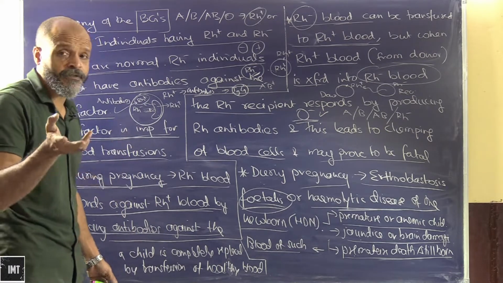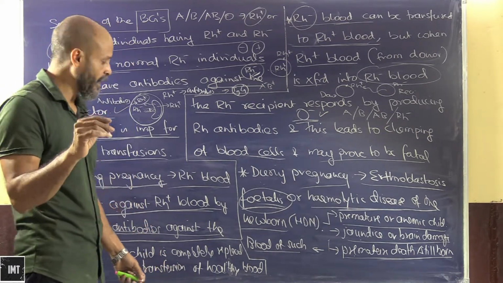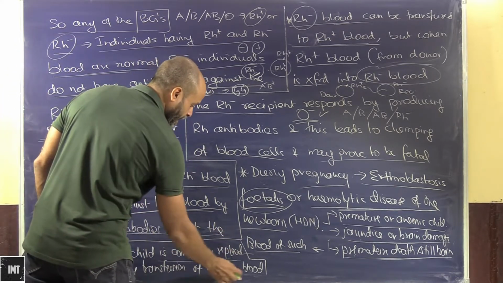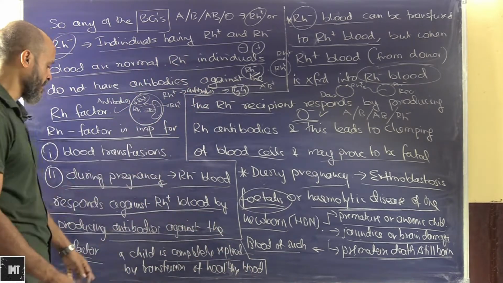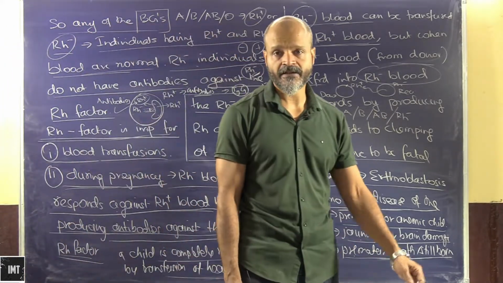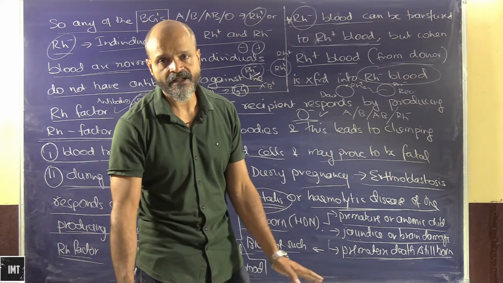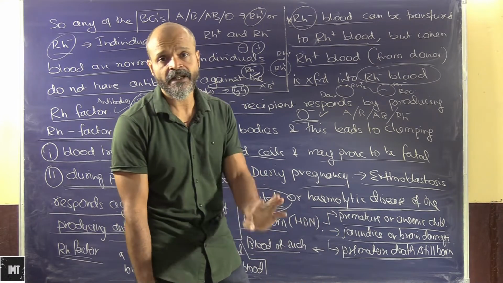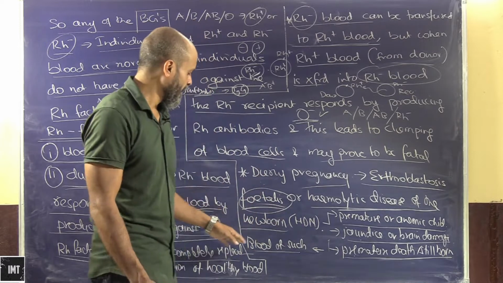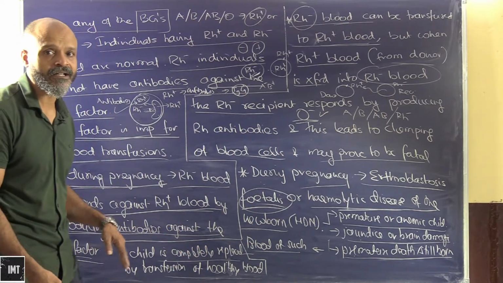What if the child is somehow born? We can save it only if the entire blood is replaced by transfusion. So the entire blood of the child has to be replaced by transfusion. So many complexities here. We are not sure whether the child will be able to survive, and even if the child is born, the entire blood needs to be replaced.